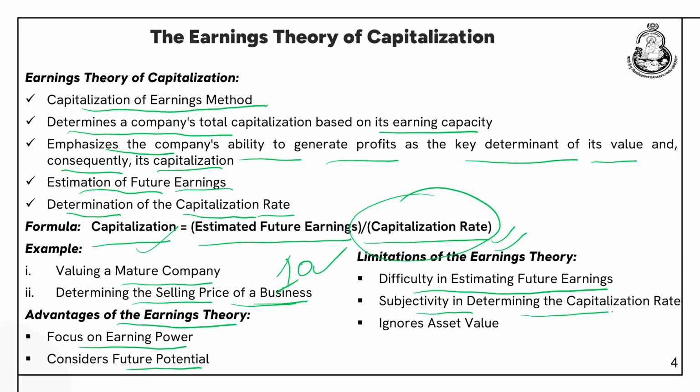Subjectivity in determining the capitalization rate. We say we will take the normal rate of return which is being enjoyed by the similar kind of companies, but estimating or determining this capitalization rate with accuracy is again a subjective matter. Ignores asset value. We have seen that this theory entirely focuses on the earnings, and in some cases the asset value should also be taken into consideration, where in event of liquidation we need fixed assets to calculate the value of an organization.